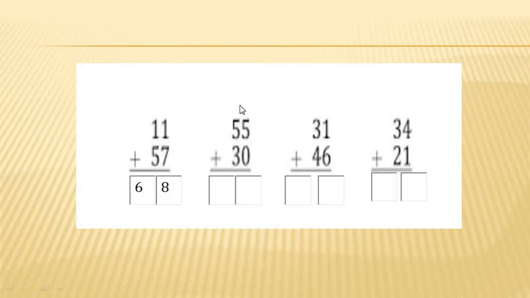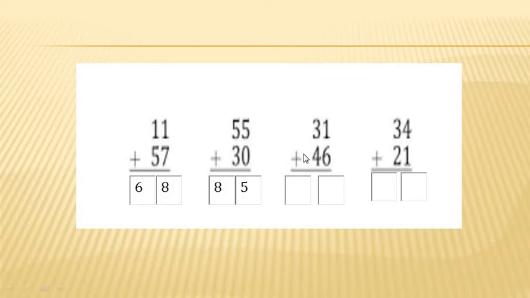Now we have to add 55 plus 30. Now what should I do? Should I count this row or this row? Do you remember from where I should start? If I start from this row, is it okay? No, it is not okay. Definitely I have to start from the right side, from ones place. So by adding 0 to number 5, I get number 5. 5 plus 3, 5 after 6, 7 and 8. As a result, I get number 8.